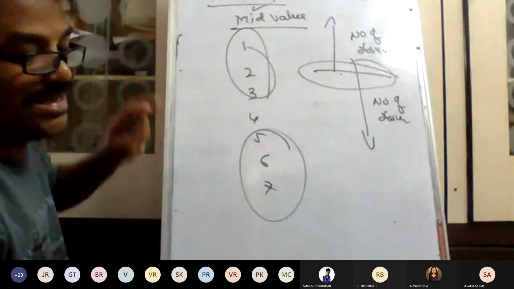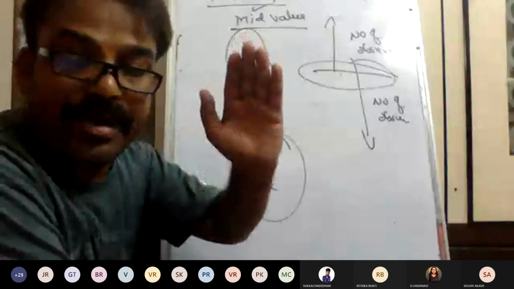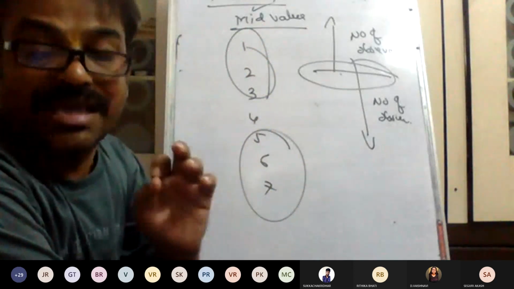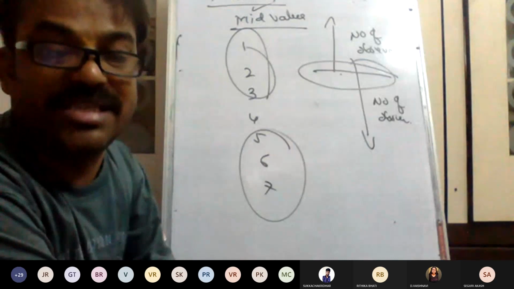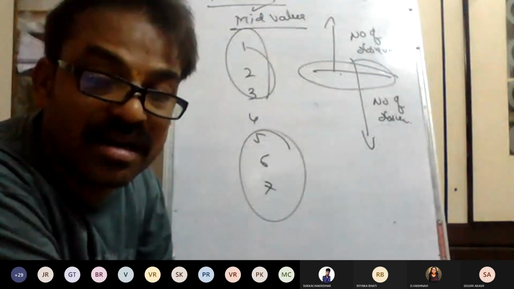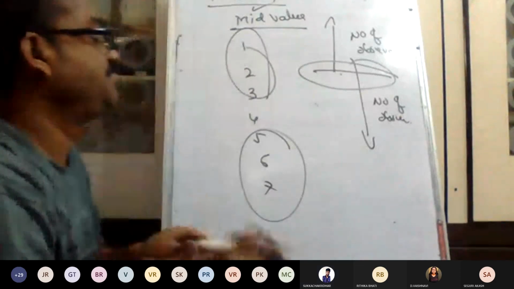Mid value means it is exactly the center value, with the number of observations above and below being the same. That is called the median, the mid value.